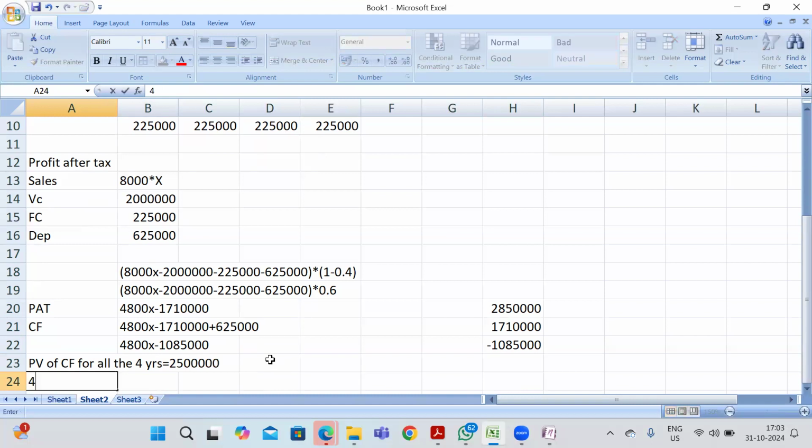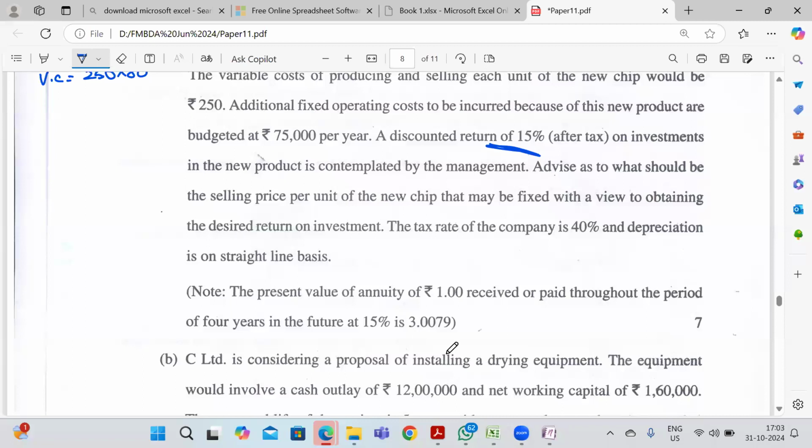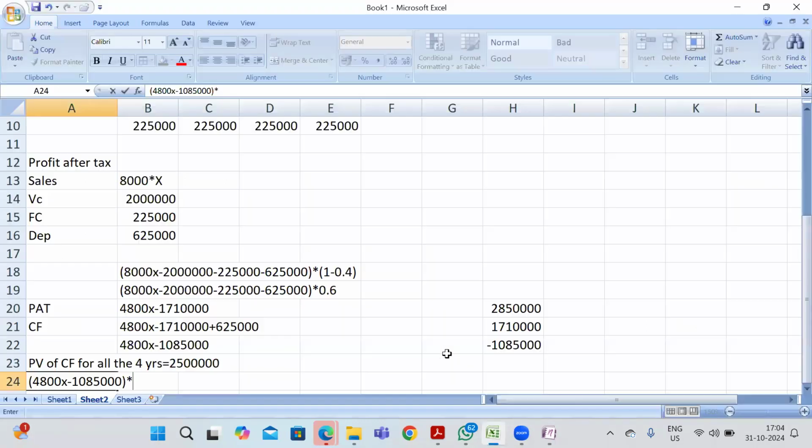So 4,800 x minus 10 lakh 85,000 into my present annuity factor 3.0079 is equal to 25 lakhs.